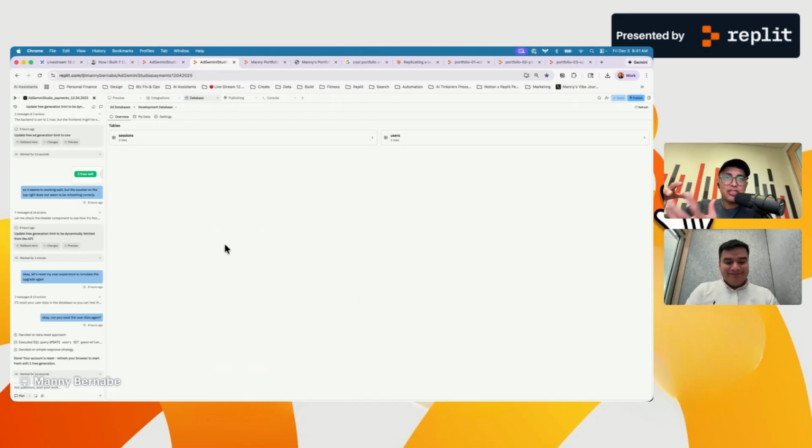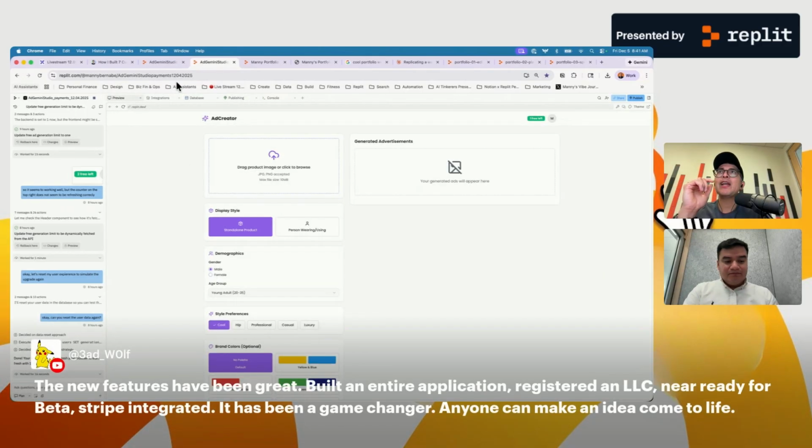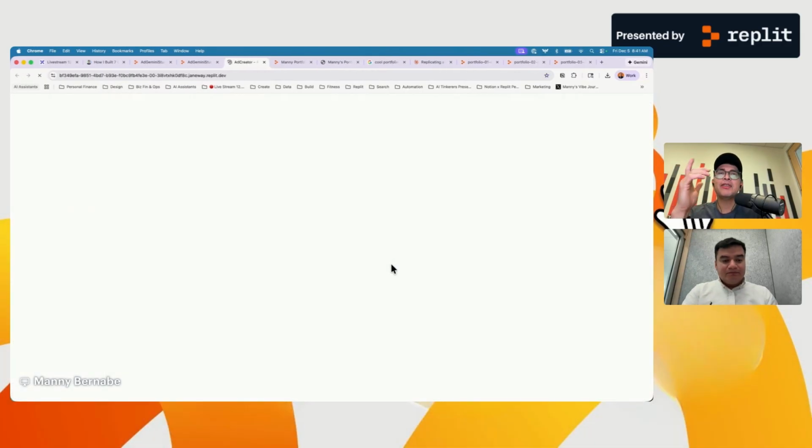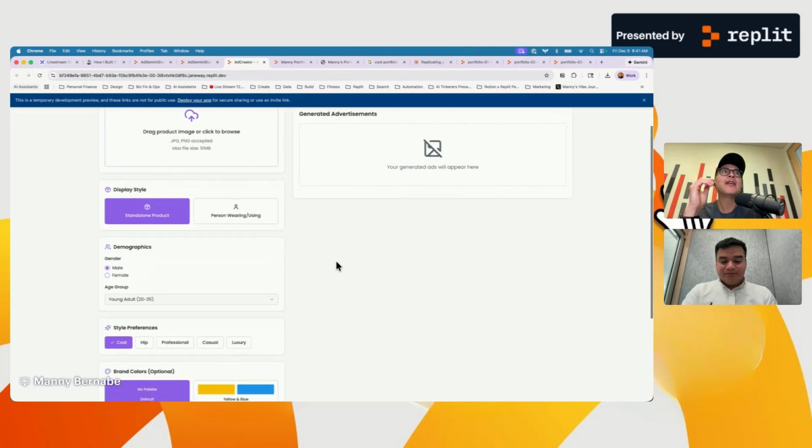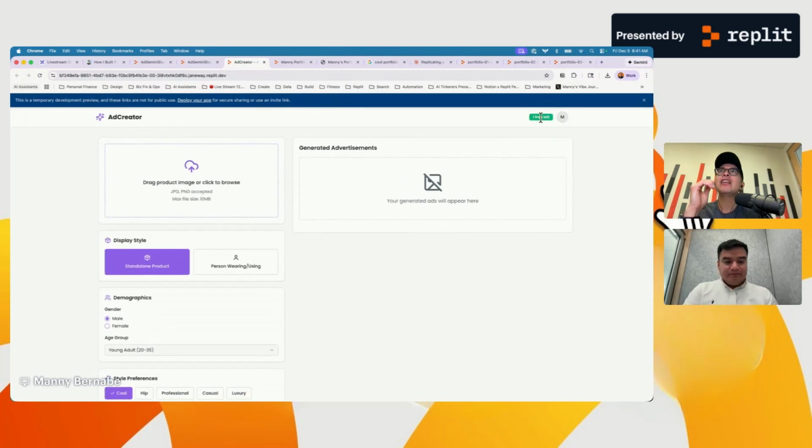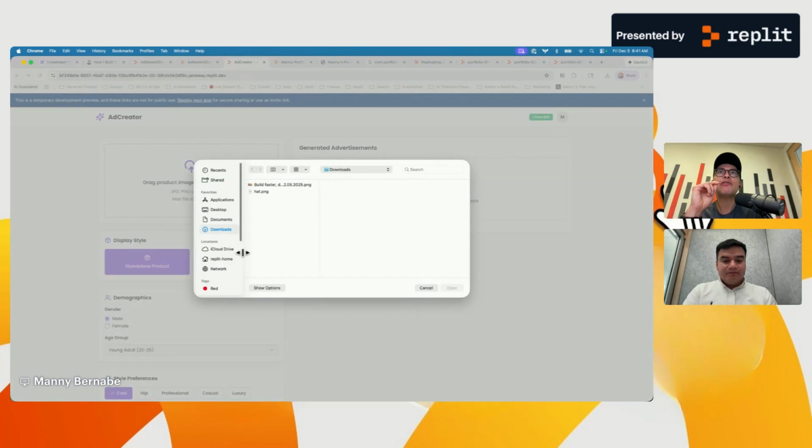I have authentication, so I know who's coming in, who's logging in, and then I have a user database, so I know what level of the application they're in, whether it's the freemium version or the paid version. And so if I go here to the build, and I spent some time last night doing this, now what you'll notice is here I have a new tag that says one free left.